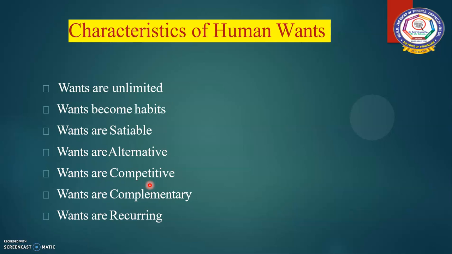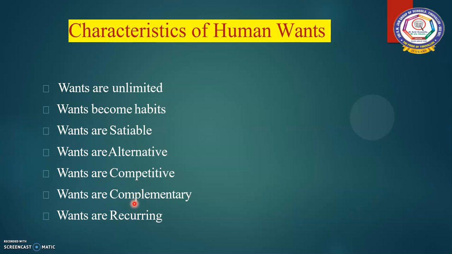So we cannot give importance to all our wants equally. According to our position, or according to our need only, some wants will be satisfied. So we have to choose more urgent wants over less urgent wants.